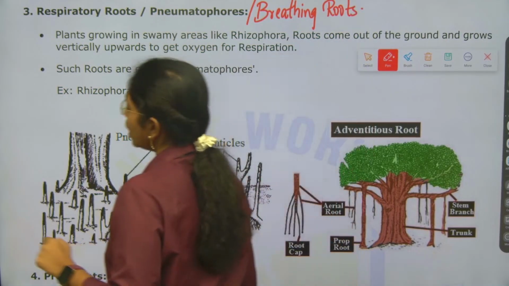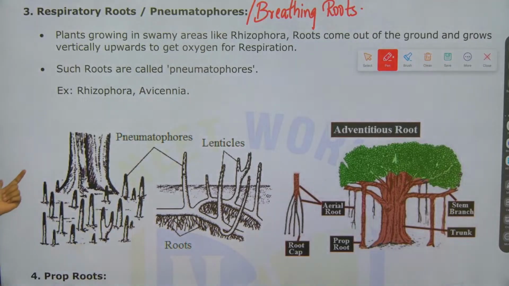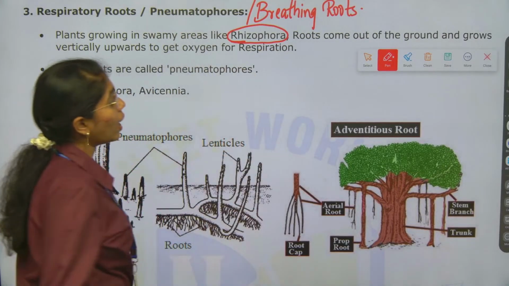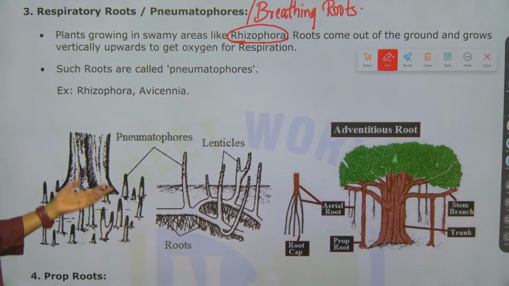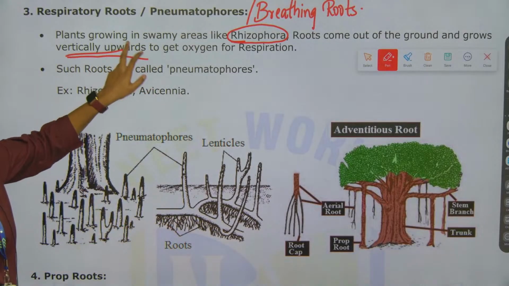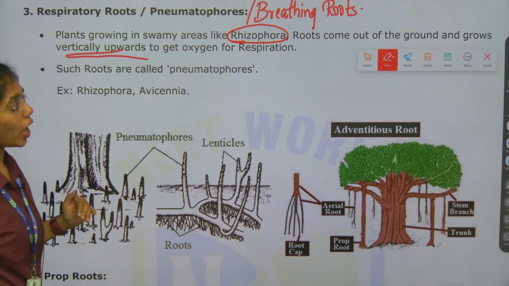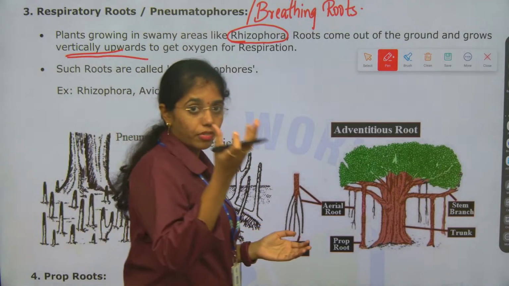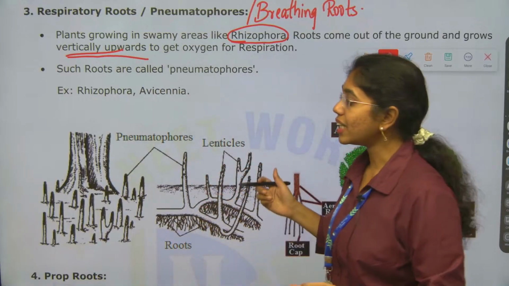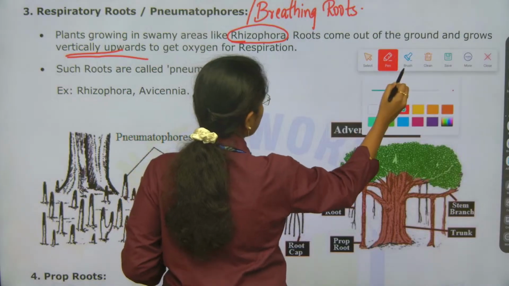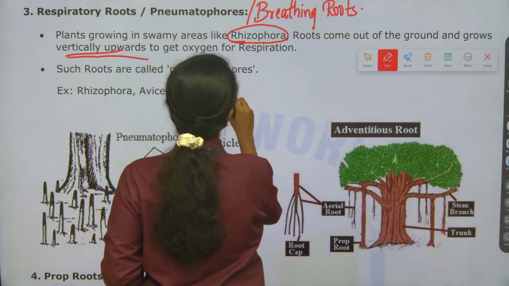Plants growing in swampy areas like Rhizophora, where roots come out of the ground and grow vertically upwards to get oxygen for respiration. Here you can also add that roots grow upwards above the ground, positively phototropic and negatively geotropic.